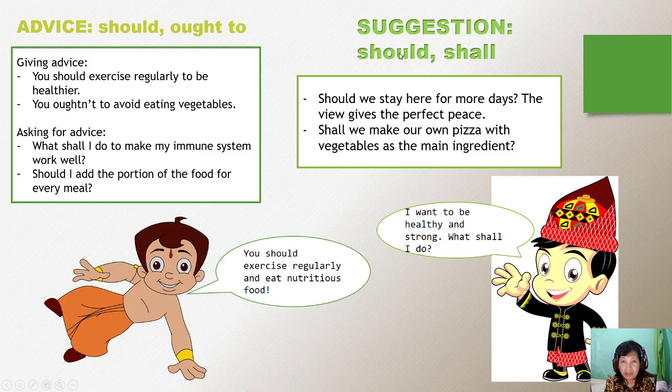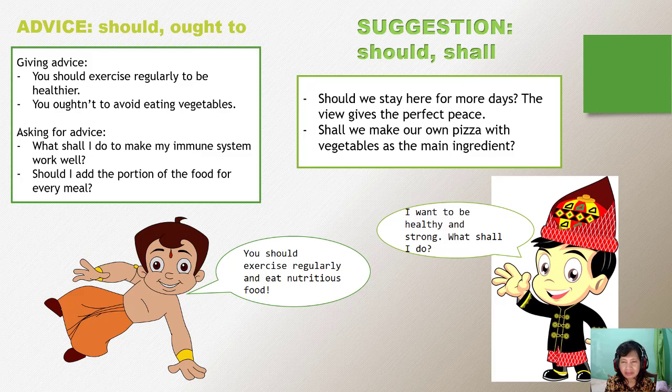We have it in some expressions. We have it in suggestion, we have it in advice, we have it also as an offer. So it depends on the meaning of the sentence, or on what you want to express. And for should and shall, they can replace each other.